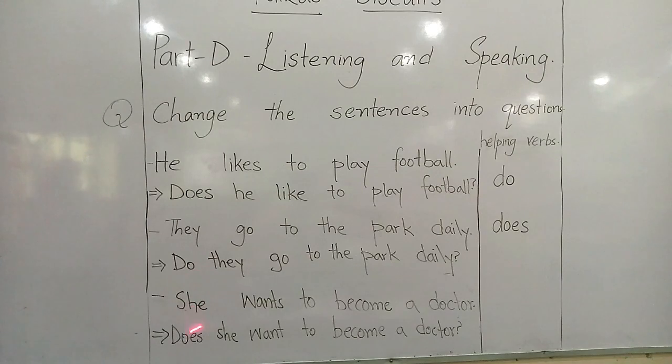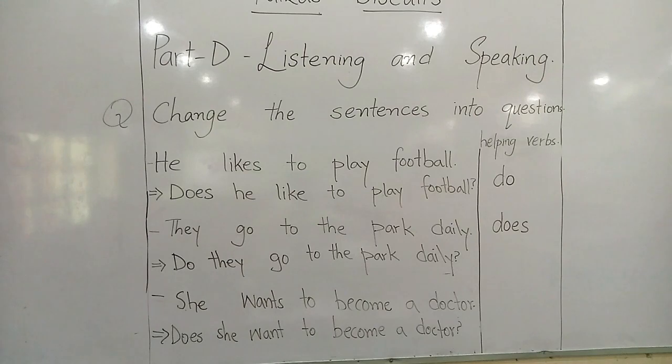Okay, the answer is, does she want to become a doctor? Now, let's have a review of all these sentences, because after this, you have to change the simple sentences into question sentences. When there is no helping verb and you see an S with the verb, then you will use does as the helping verb, because whenever we are changing a simple sentence into a question sentence, we need a helping verb, just as we did yesterday.